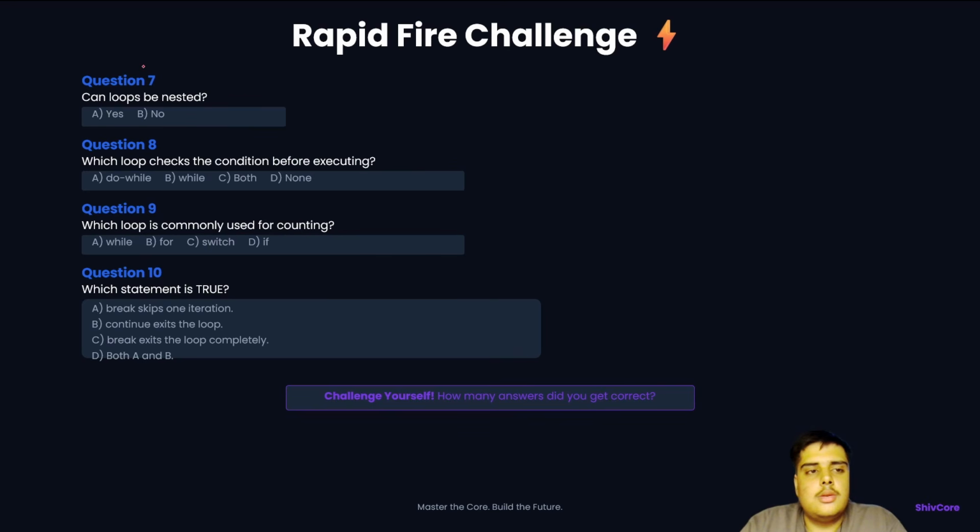So the question number 7. Can loops be nested? Simply, we all know yes, the loops can be nested. Which loop checks the condition before executing? So the correct answer is do while loop.